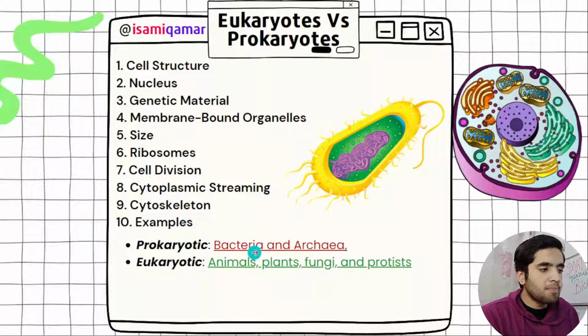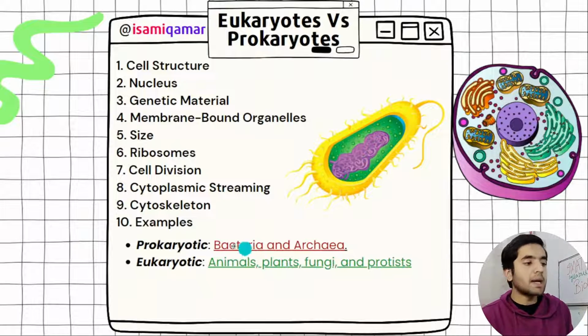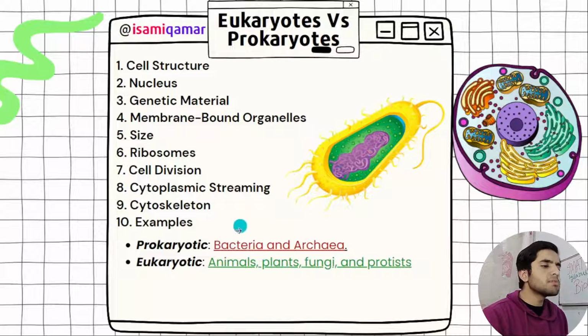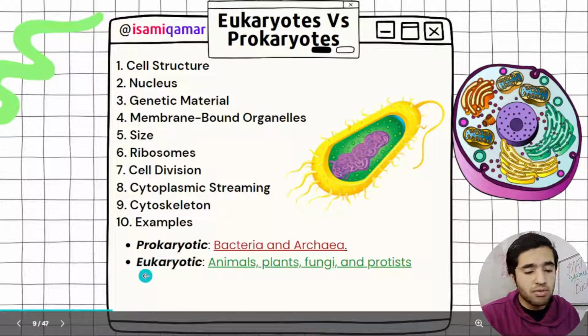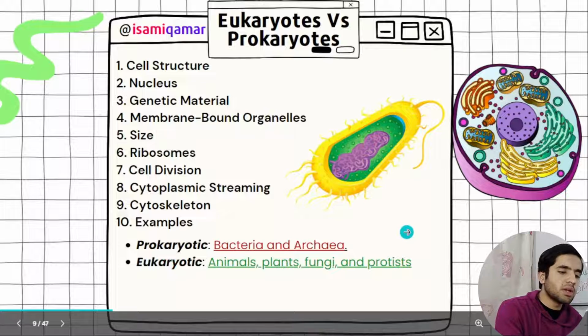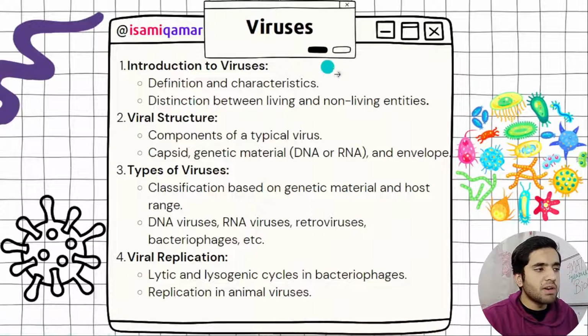Examples: prokaryotes are bacteria and archaea. The famous bacteria is cyanobacteria. Next we have eukaryotes: animals, plants, and fungi. You know that. So now next we have viruses.